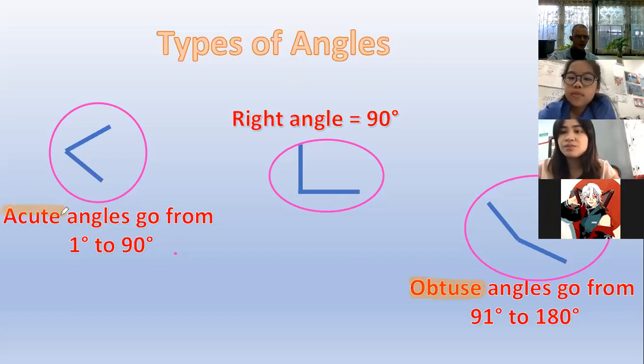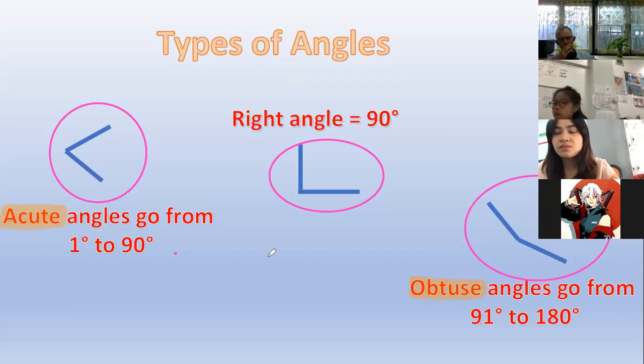Now, what's the difference between an acute angle and an obtuse angle? What's the difference? You can tell me.